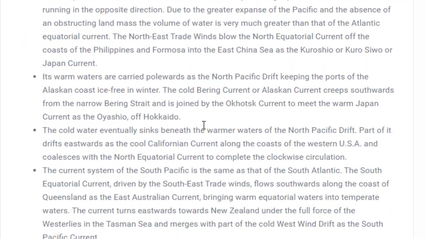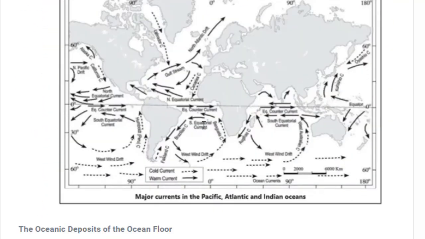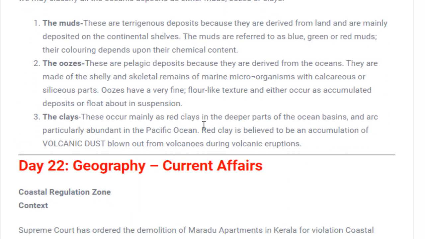There are several kinds of currents, which you can read and understand from the map itself. So this ends the video today.